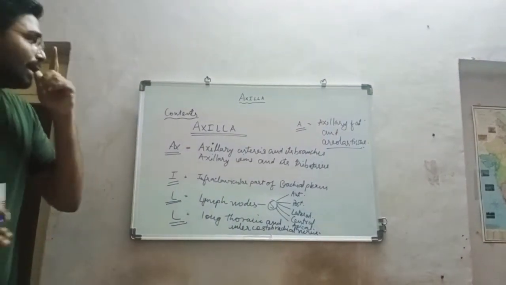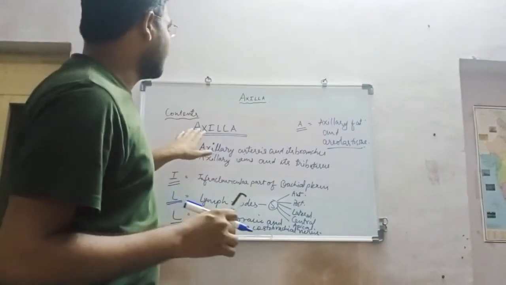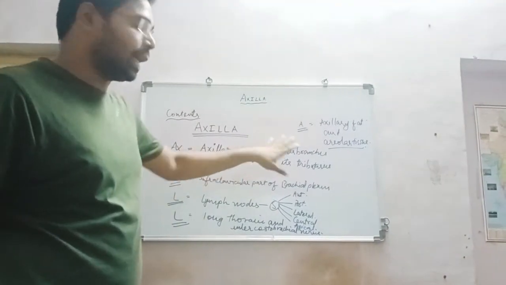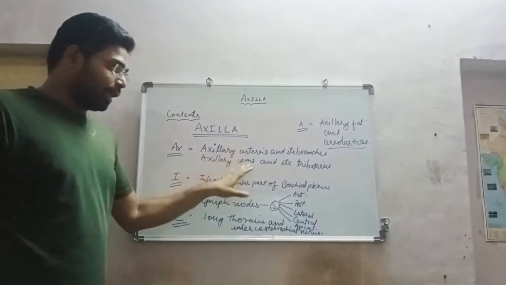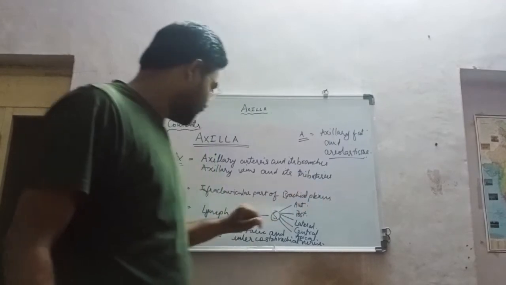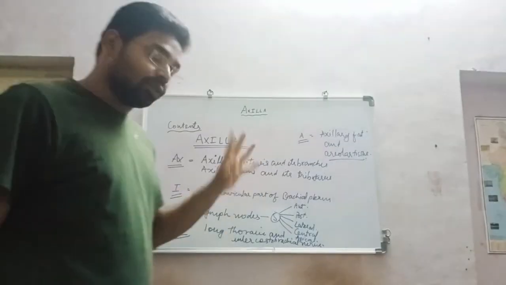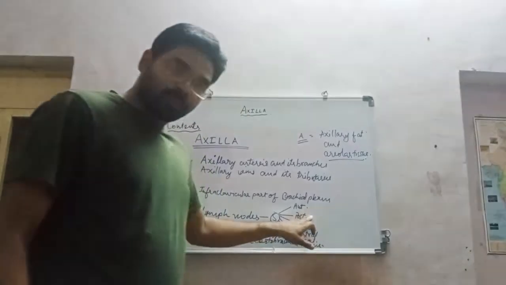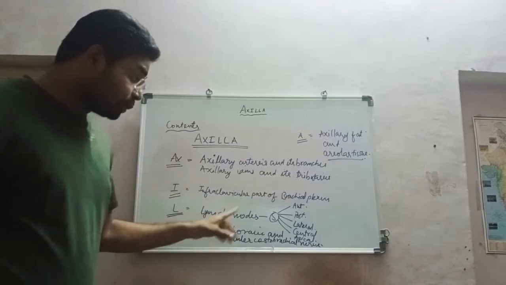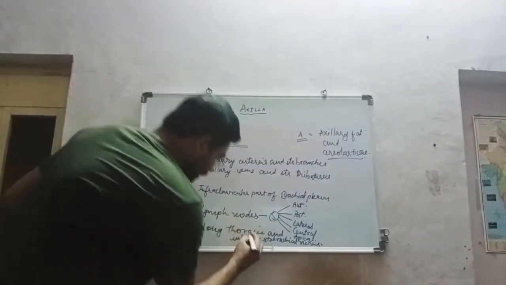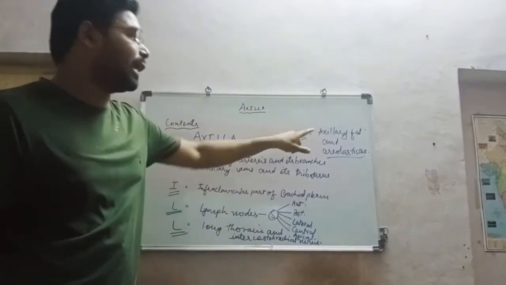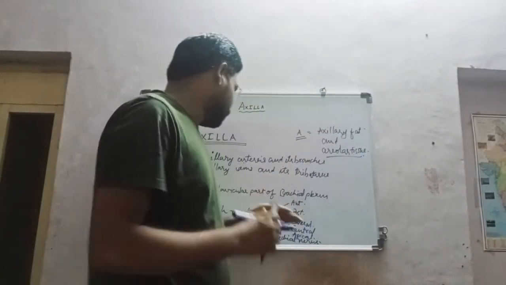So to remember the contents of the axilla, we use the term AXILLA. AX stands for the axillary arteries and its branches, axillary vein and its tributaries. I for the infraclavicular part of the brachial plexus. L for the lymph nodes, which are divided into 5 parts: anterior, posterior, lateral, central, and apical. L for the long thoracic and intercostobrachial nerve, and the last A for the axillary fat and areolar tissue.